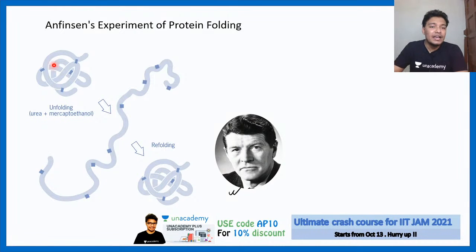So what he did, he took a native protein which was RNase A. Anfinsen's experiment is directly in your syllabus and it is important. So Anfinsen's experiment says that if you put urea and beta mercaptoethanol, beta mercaptoethanol gets rid of all of these disulfide linkages. Now what happens? The protein gets unfolded like this. It is back to its primary structure, right? Now upon removal of the urea and beta mercaptoethanol, it gets back to its native conformation.